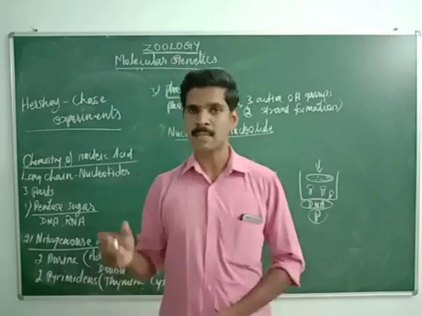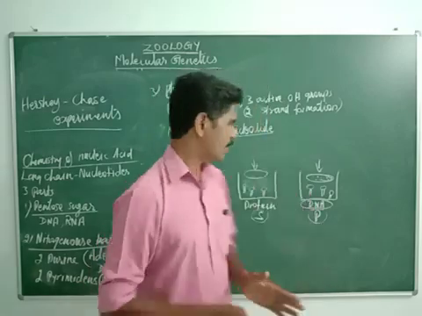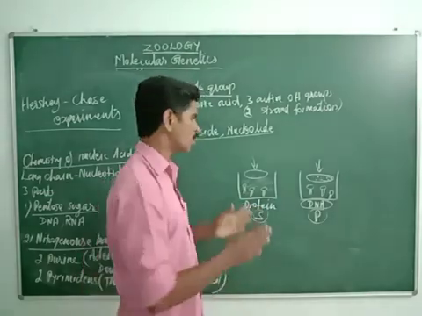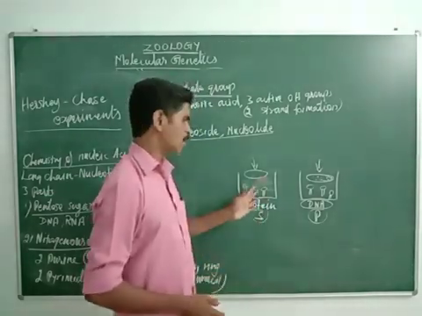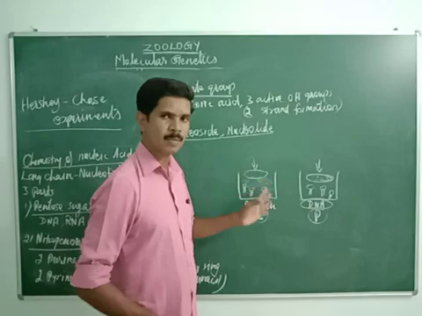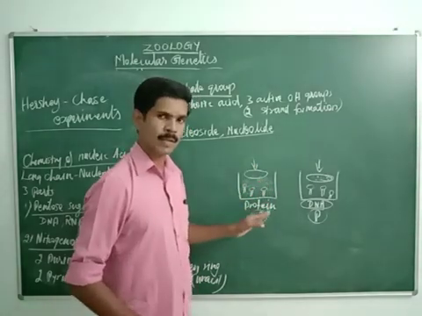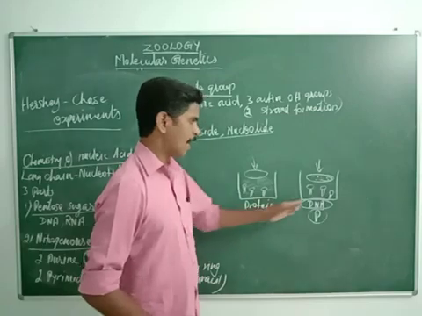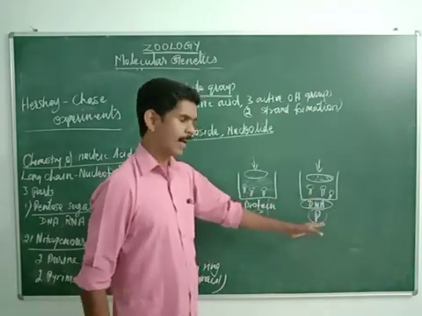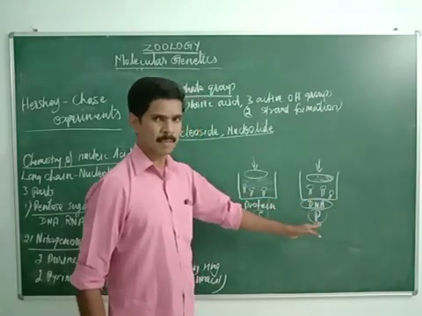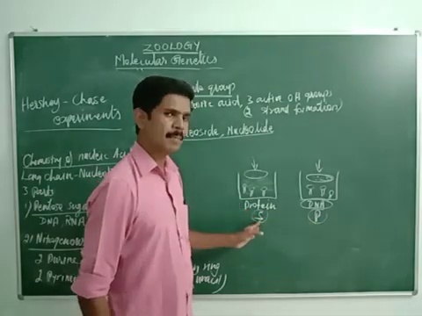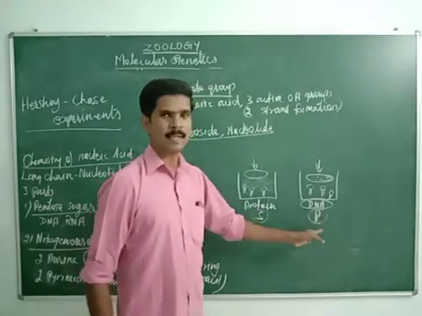Hershey and Chase experiment. Once again, to repeat: they took two culture media. In both culture media, they added the T2 bacteriophage virus. Then in one culture medium they added a radioactive isotope of sulfur, and in the other they added a radioactive isotope of phosphate. This culture medium is labeled as protein, and this is labeled as DNA.